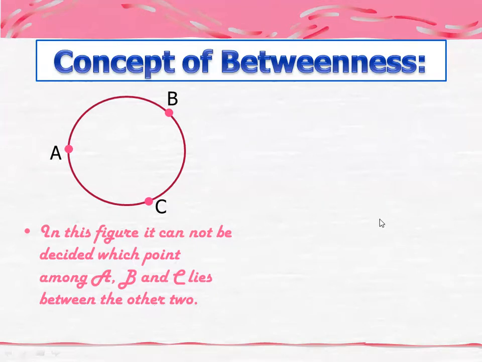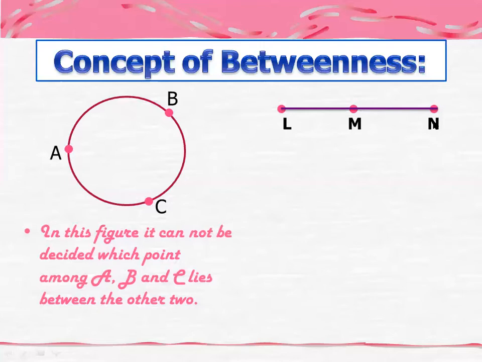But if you consider this straight line, and I place 3 points here and label them, this is L, this is M, and this is N. What will you say if I ask you which point lies in between? Here you can simply say that this point M lies between L and N.